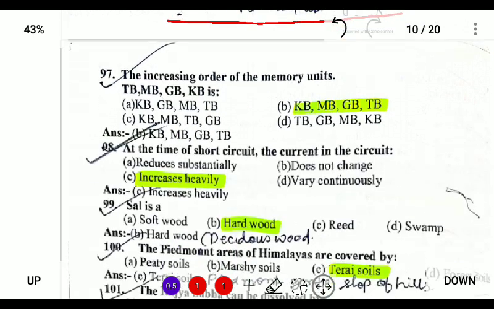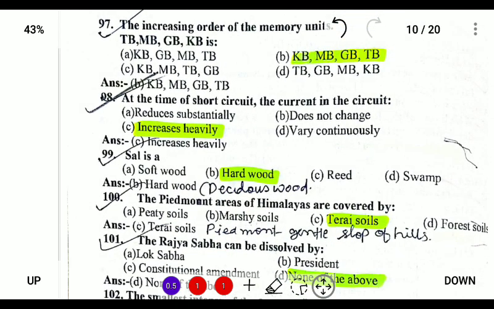Next, question number 98. At the time of short circuit, what happens to the current in the circuit? So in times of short circuit, the current increases heavily. So short circuit means increase of current. Sal, what is sal? Sal is a hardwood, and it is a tropical deciduous wood.